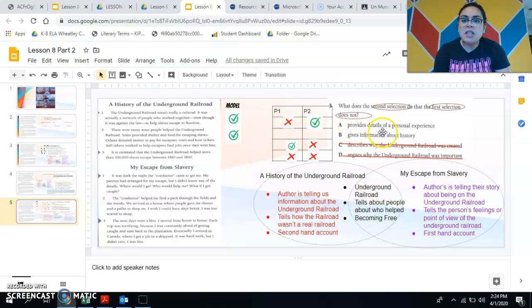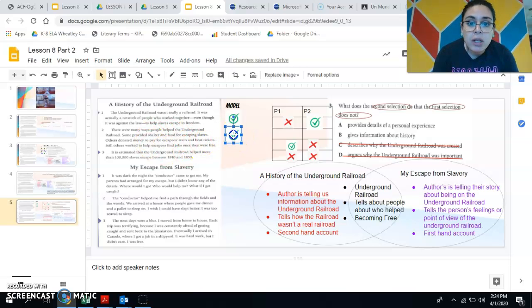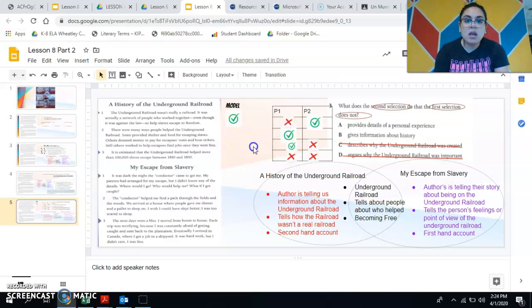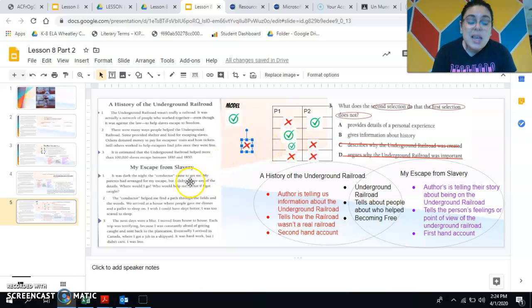Then B says gives information about history. Well, if I look here, this one does give me information about history. That is the purpose of passage 1. But is the purpose of this passage, number 2, to give me information about history? No, its purpose is to give me their personal experience.